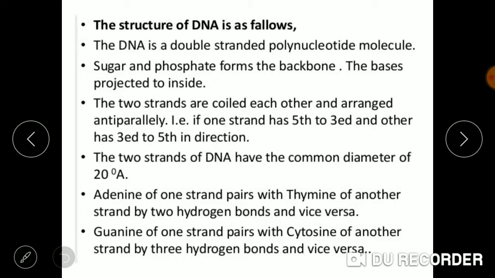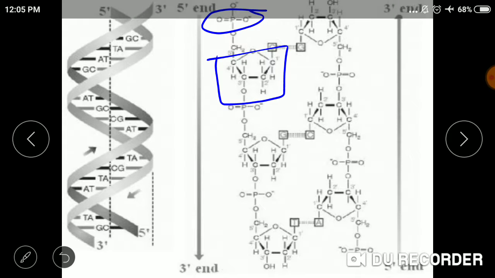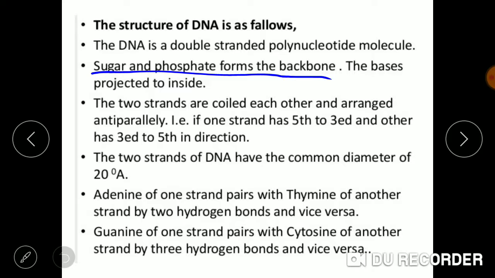The first one says that the DNA is a double-stranded polynucleotide molecule. We have just seen two polynucleotide strands are there. The sugar and the phosphate group form the backbone. Now see, the pentose sugar and the phosphate group form the backbone, while the nitrogenous bases, cytosine, guanine, adenine, thymine, are present in the interior of the DNA structure. So the sugar and the phosphate group form the backbone, while the nitrogenous base projects inside.